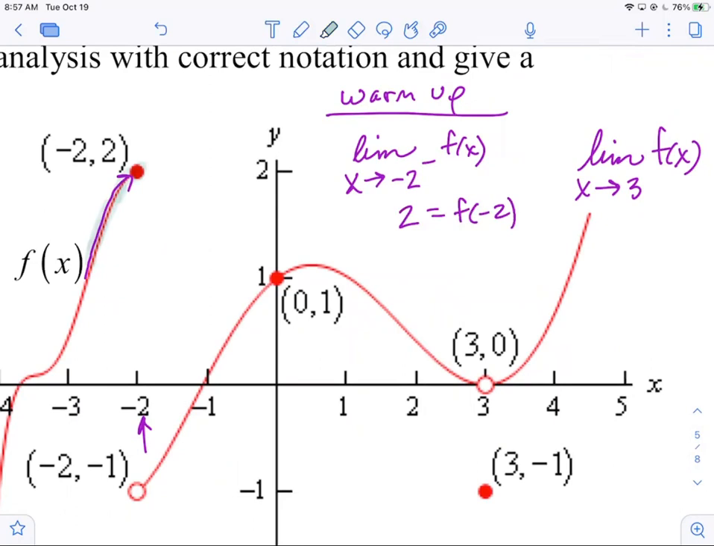I won't write it down, but what would the limit from the right of -2 be? -1. Right. Does 2 equal -1? No. When the limit from the left doesn't equal the limit from the right, what type of discontinuity do we have? That one's a jump. That's what we call a jump discontinuity. Is it removable or non-removable? Non-removable. Good, because you can't make it continuous there by redefining it.